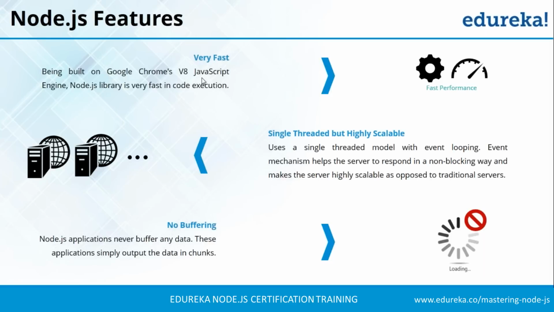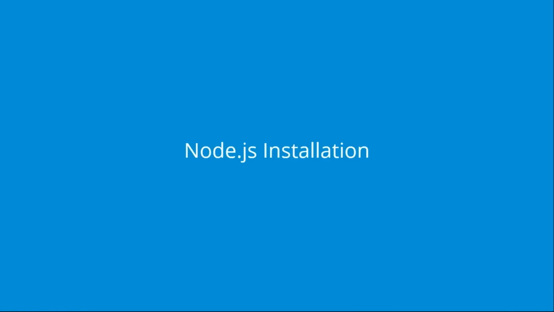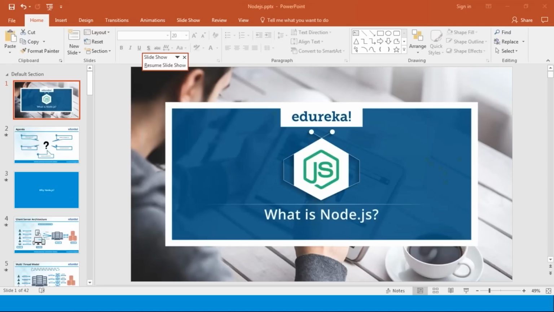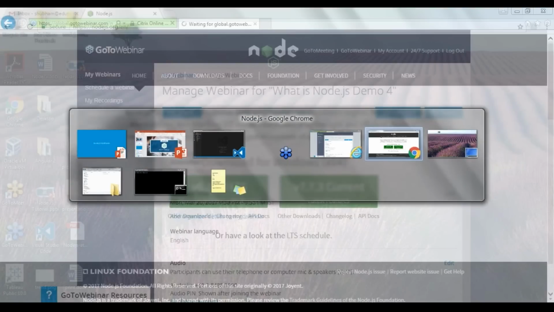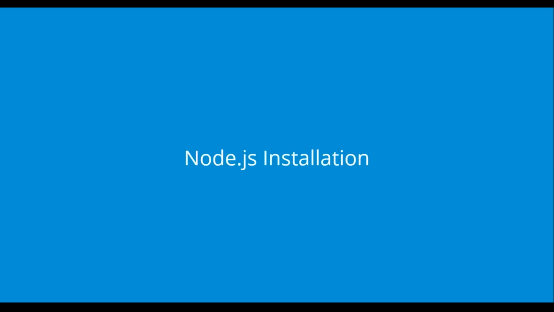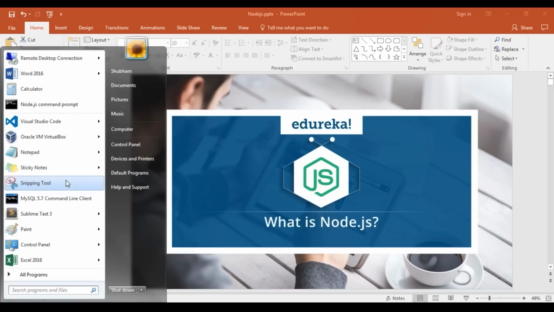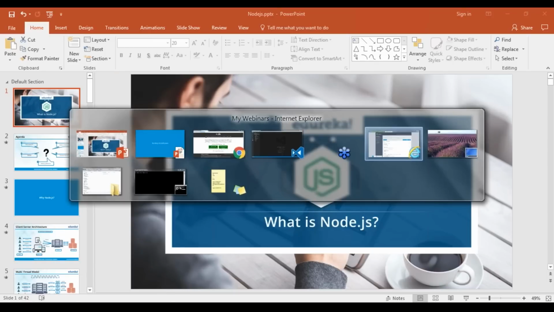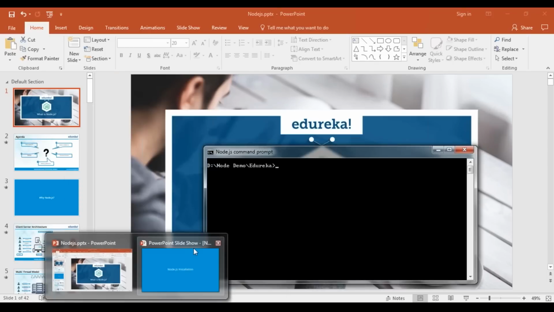Okay, guys. So let us move forward and look at the Node.js installation. Node.js installation is very easy. Let us go to the Chrome browser. You can open the official site of Node.js, which is nodejs.org, and you can download the Windows version over here. You can easily install it by double clicking it. Once you install Node.js, you will find a Node.js command prompt, as you can see on my desktop. So are we clear, guys, how to install Node.js? It is a very simple process.